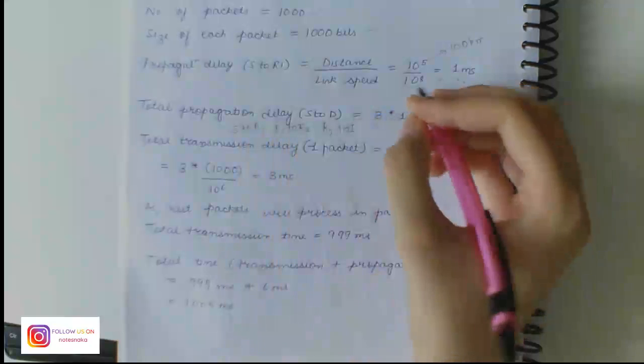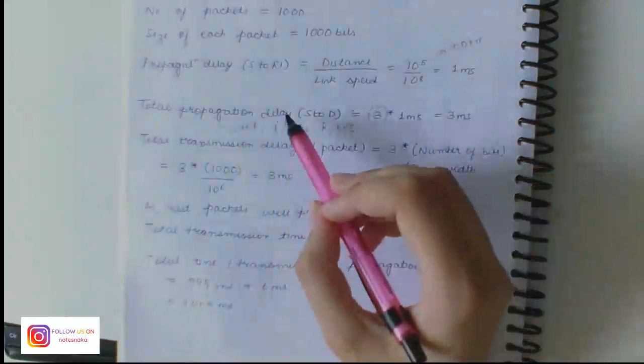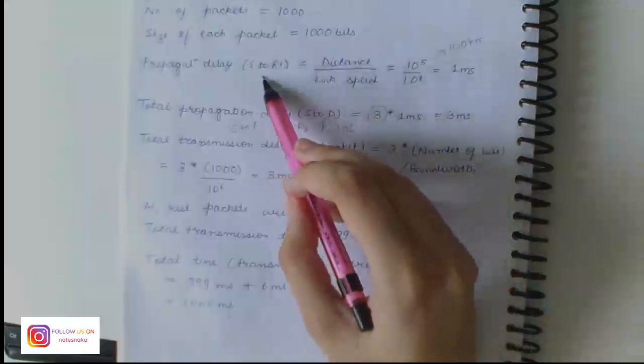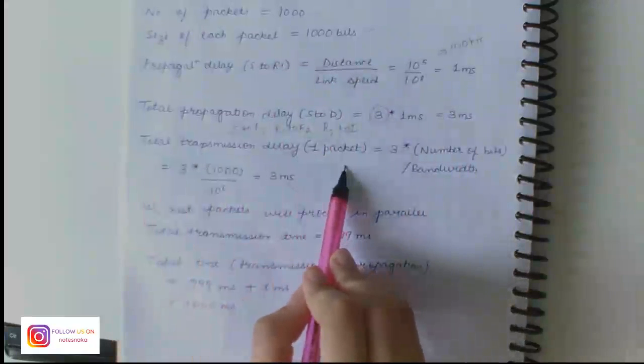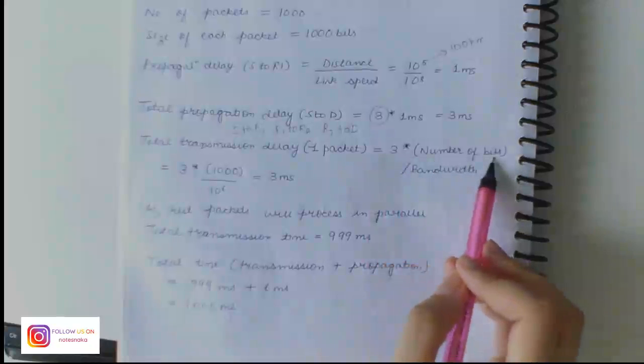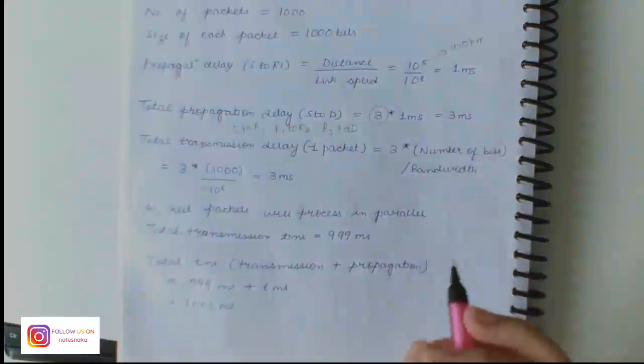So the total propagation delay from S to D, as we move from S to R1, then R1 to R2, and then R2 to D, becomes 3 times the propagation delay for one link, so we get 3 milliseconds.